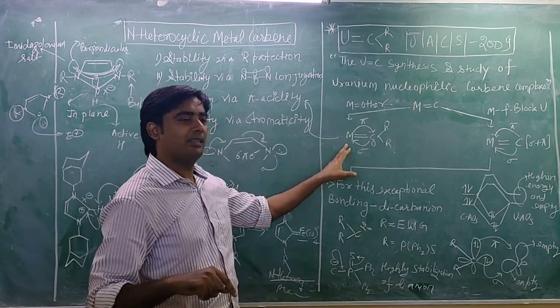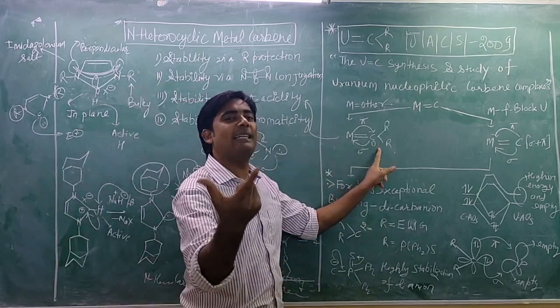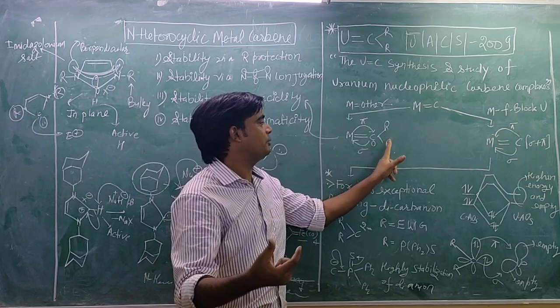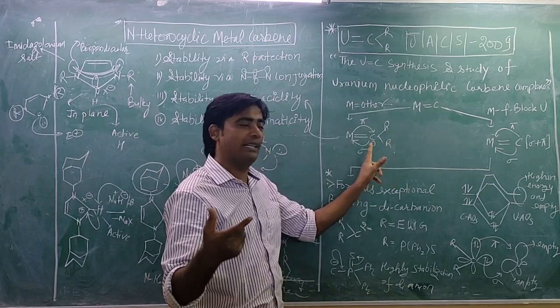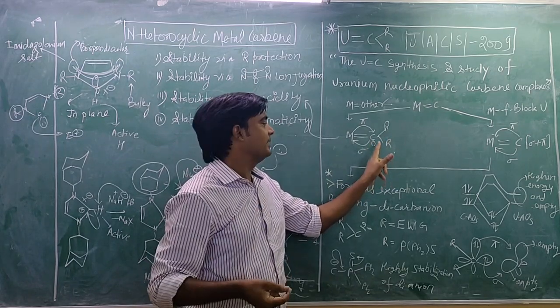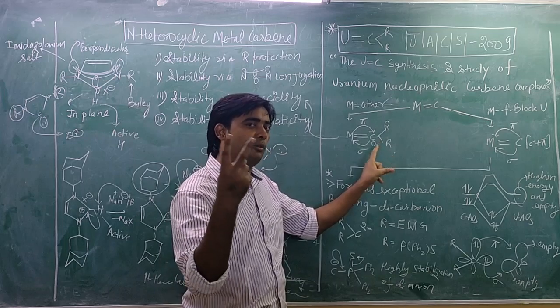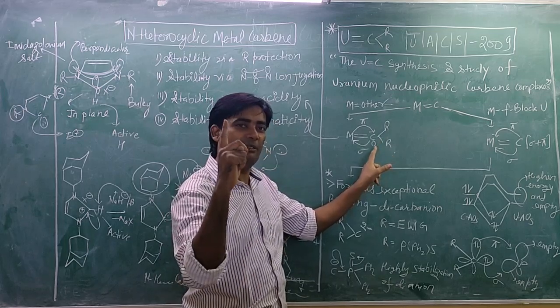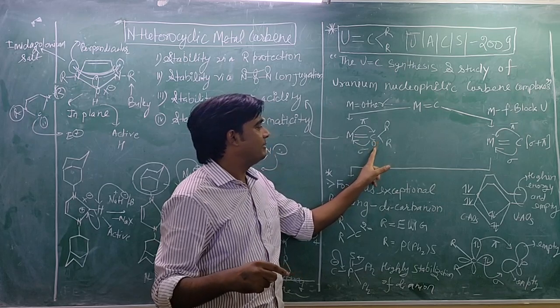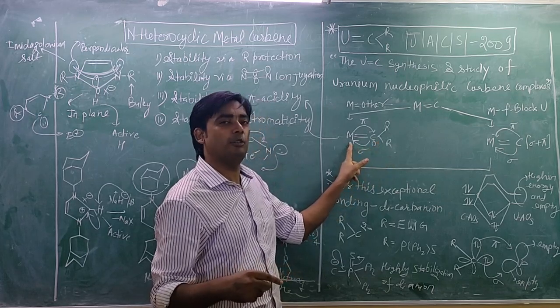If you have any carbene, that means you have two substituents on the carbene and two free electrons. Suppose both free electrons are present in only one orbital, and that orbital will transfer both electrons into the eg orbital of the metal.